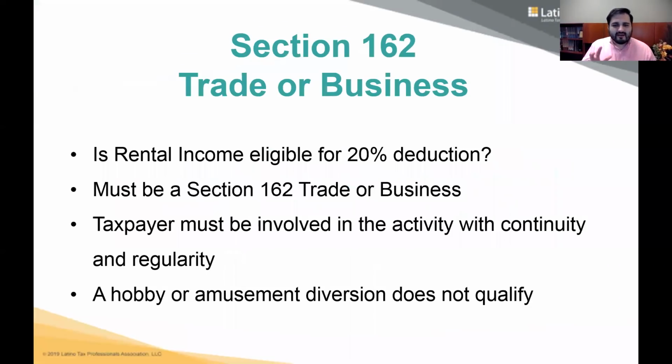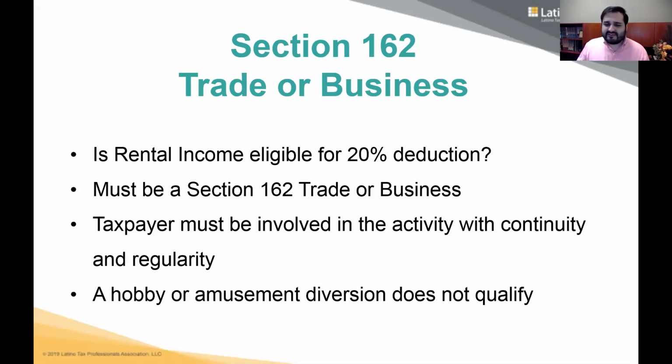So a business must first rise to the level of a Section 162 trade or business before it is capable of producing income eligible for the 20% deduction. In the Groetzinger case, the Supreme Court stated that to rise to that level of a Section 162 trade or business, the taxpayer must be involved in the activity with continuity and regularity.